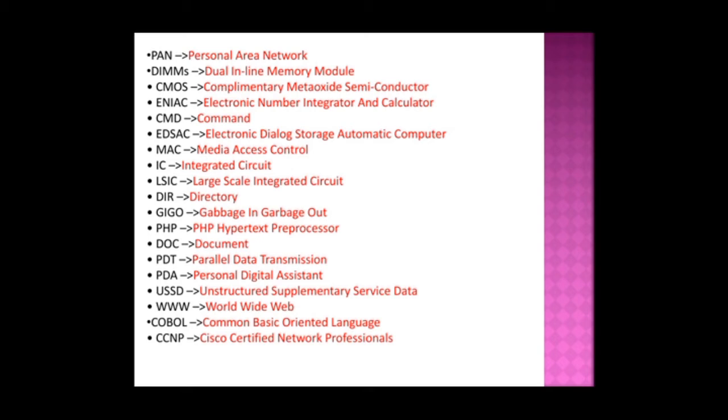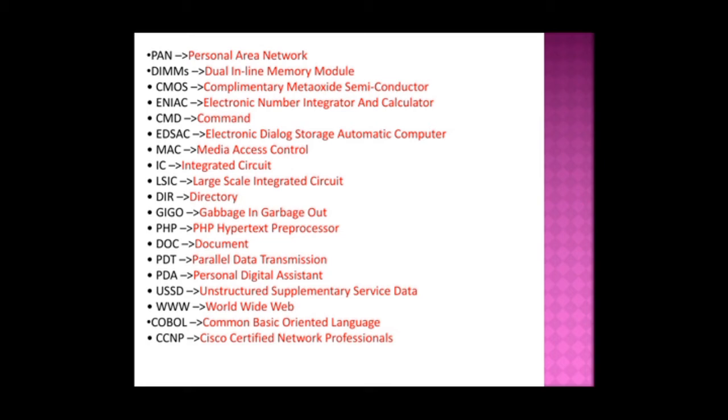IC is an integrated circuit. LSIC is a large scale integrated circuit. And DIR, directory. And GIGO, it's garbage in garbage out. PHP is a PHP hypertext processor. And DOC is a document. PDT is a parallel data transmission.